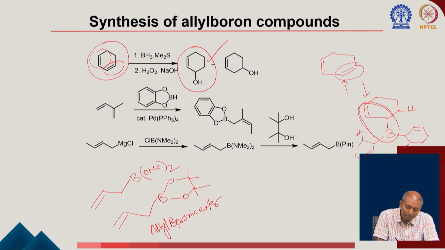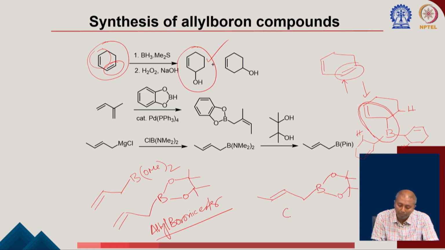Now you have another class of compounds where you can have a methyl group here. So instead of finishing at the terminal position, if you have a methyl group, then these are called crotyl boron compounds.